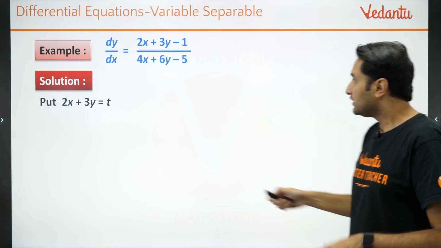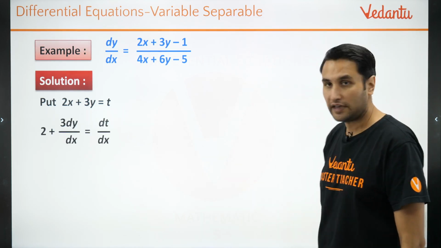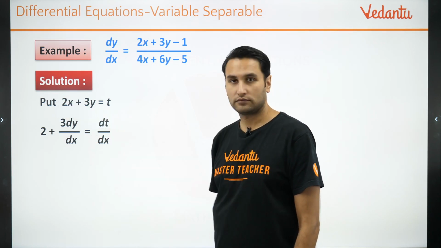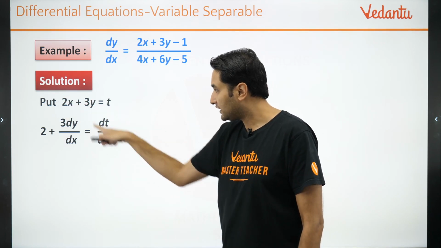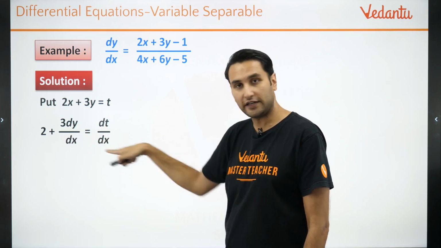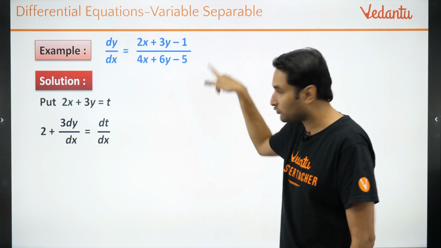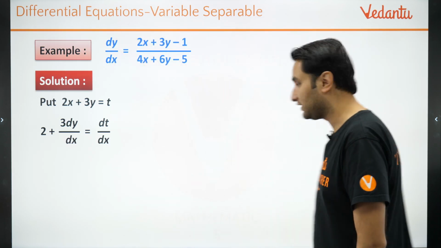When you put 2x plus 3y equal to t and differentiate with respect to x, 2 plus 3 times dy by dx is equal to dt by dx. Clear? Now convert this entire question into a function of t.